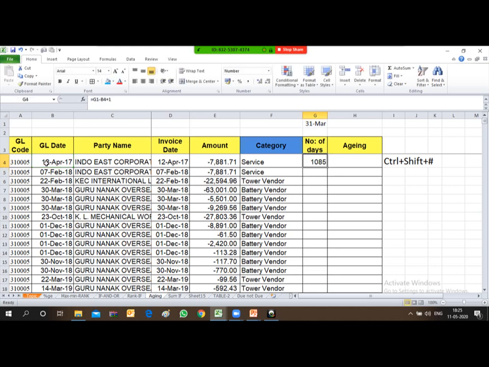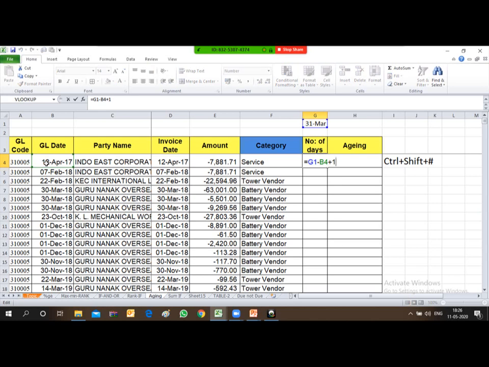By this you can also calculate manually. If you deduct one date from the later date, it first calculates the gap between these two dates, and you have to add 1 to calculate the exact number of days. Friends, I have calculated it, and the number of days appearing over here is 1085.